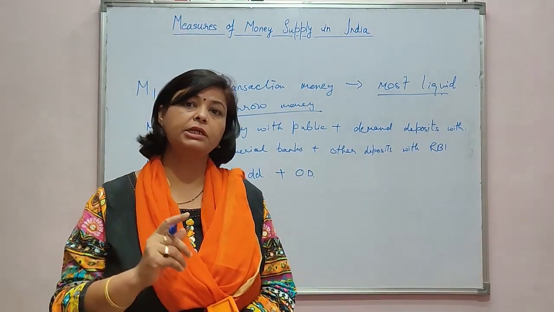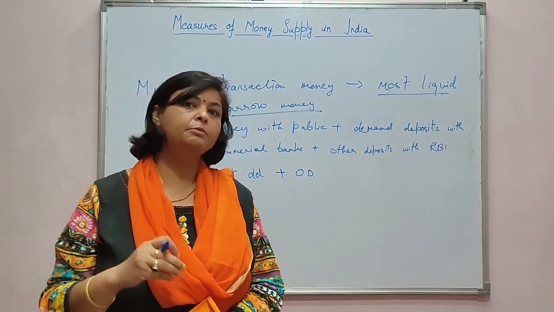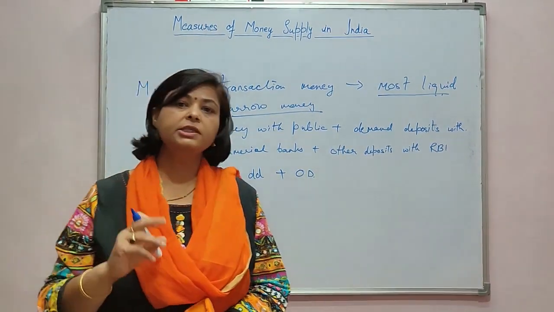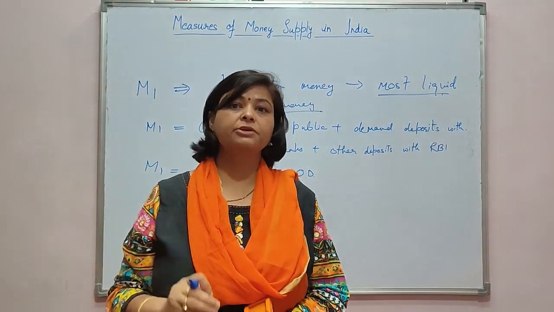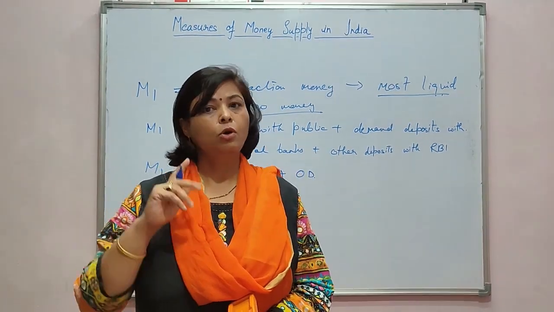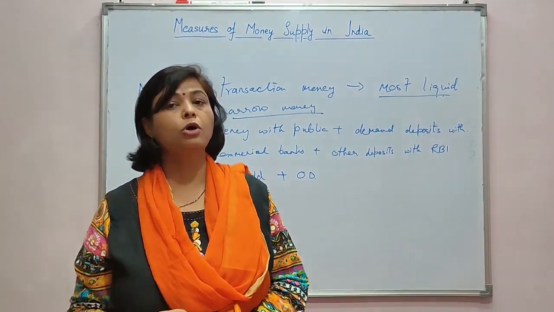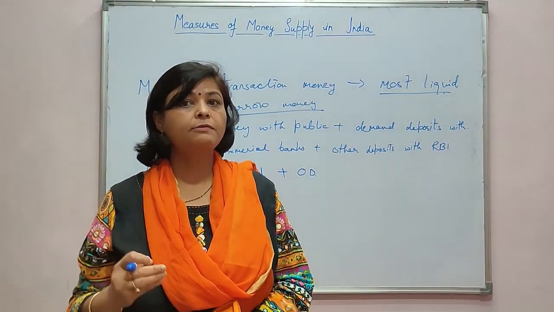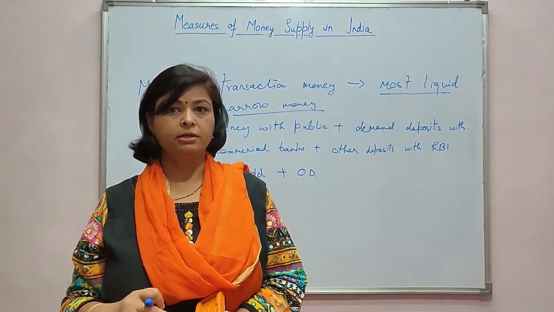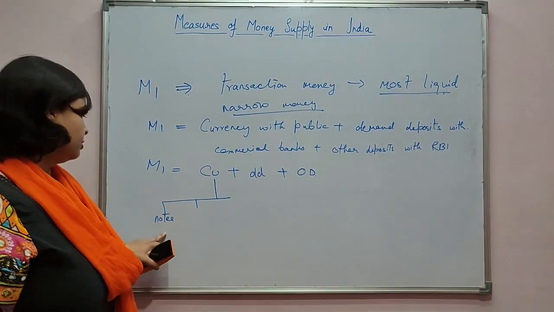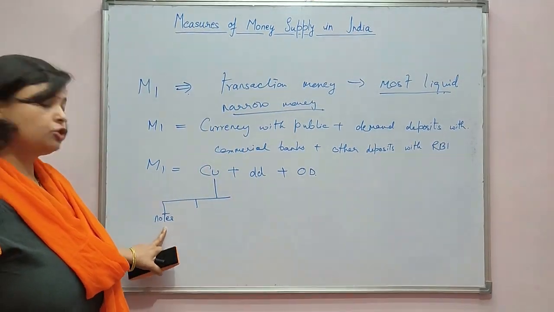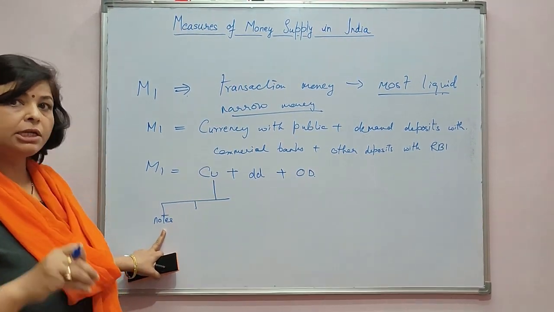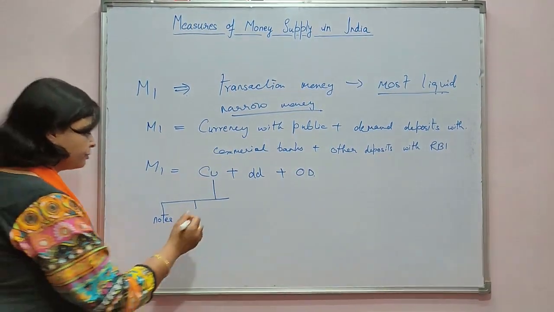The 1 rupee note is printed by the Government of India, and you will find the signature of the Finance Secretary of the country on it, and on all other notes you will find the signature of the Governor of the RBI. So these notes consist of paper currencies published by government and RBI.